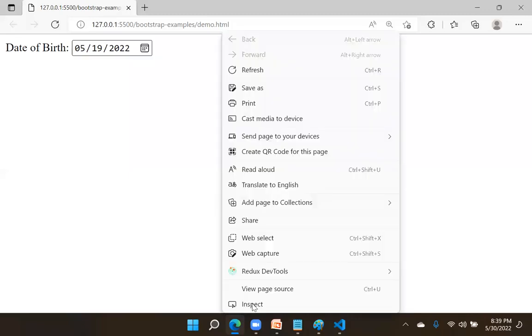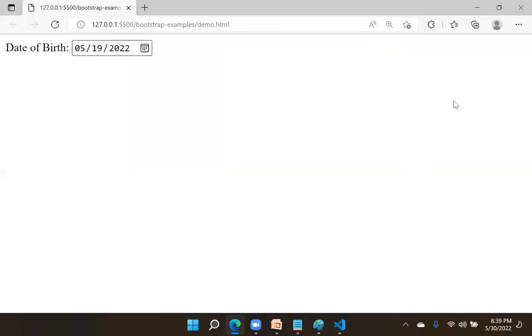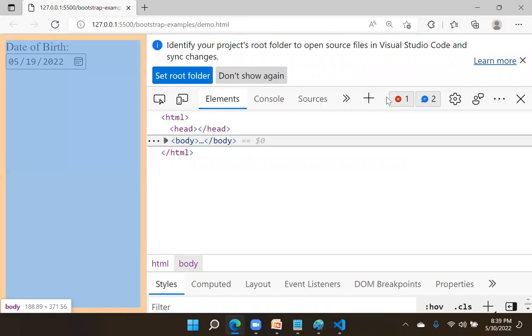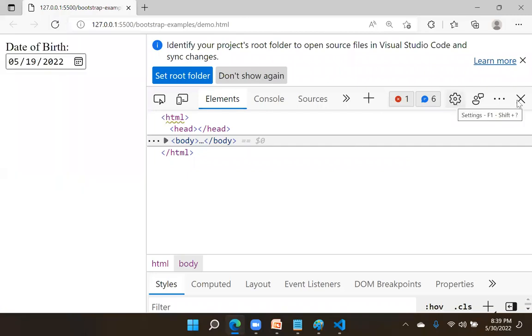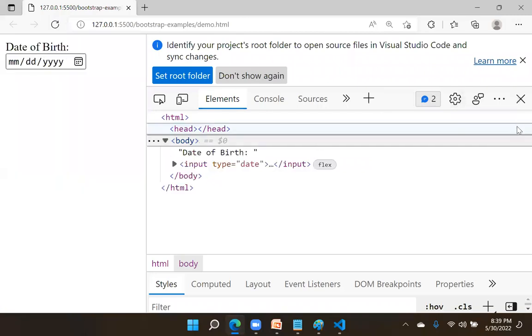React and Angular are like this. They are component based. We will discuss the React concept later, but component is not a new thing. You can observe that. Right click and go to inspect. When I go to inspect, we have settings here.